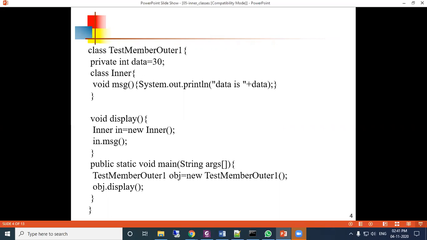So here we have seen the data member and the display method. Through the display method, we have created one inner class object, and through the inner class object, we can call the method of the inner class. So that inner class method can access the private member.